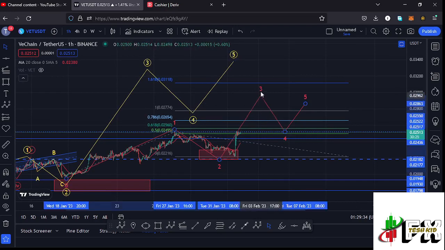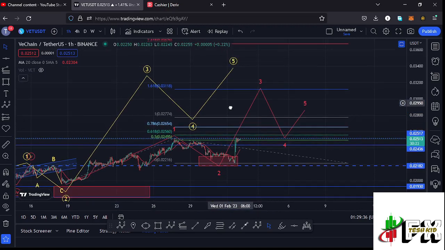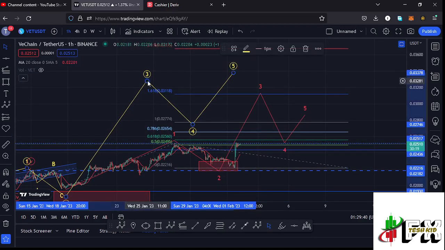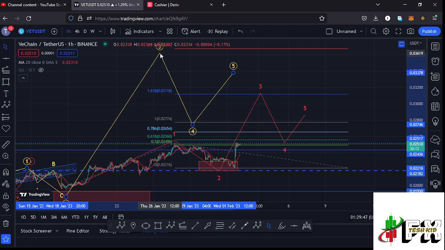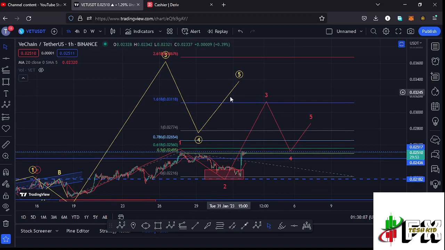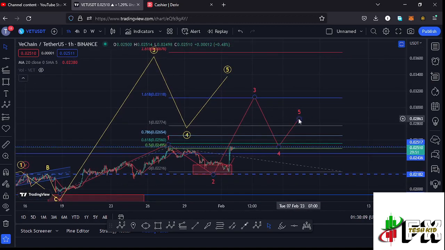at the fib level 1.618, which perfectly lies at around the $0.03118 mark. And in case that happens, then I'll be terming this larger Elliott wave count 3 to the upside as an extended wave 3, and have my target area above the fib level 1.618. So that is just a minimum, but I'll have to extend it even higher so that we can have it as an extended wave 3 to the upside. So this is my minimum target area to the upside in the formation of this wave 3, which is a fractal wave within that larger Elliott wave count 3, and that is what I'm expecting Vechain to do on the